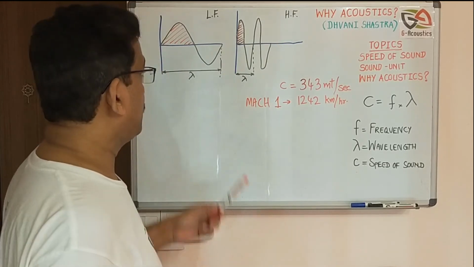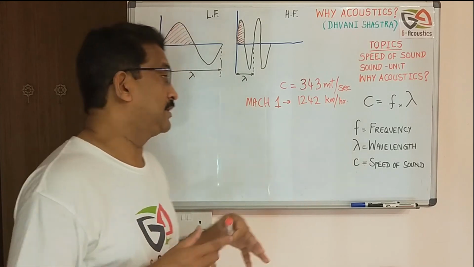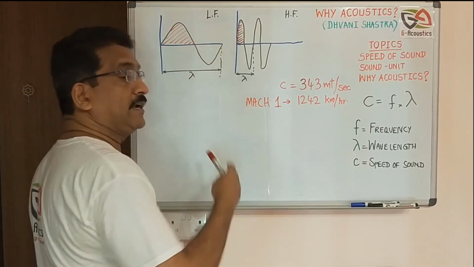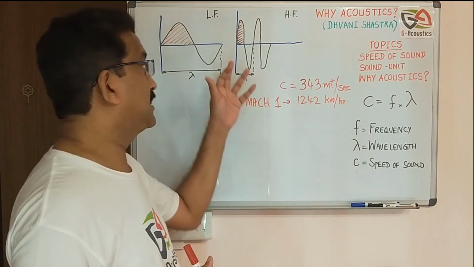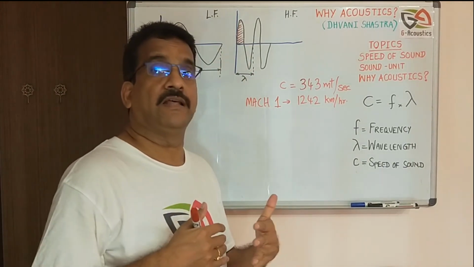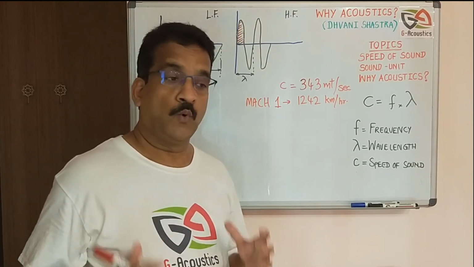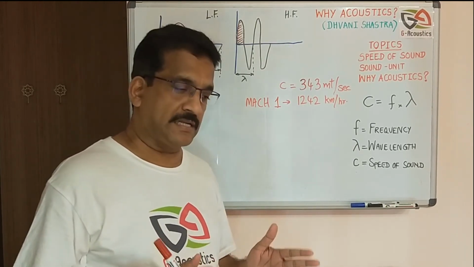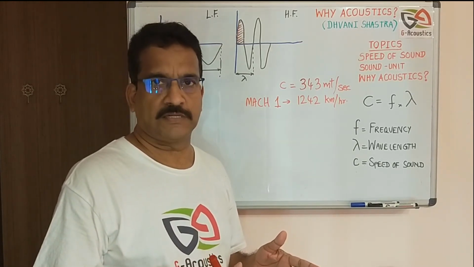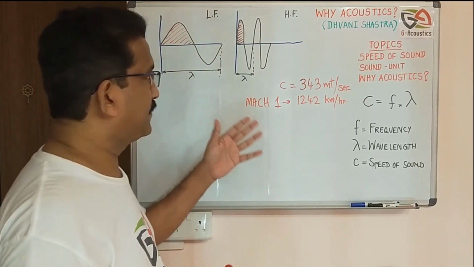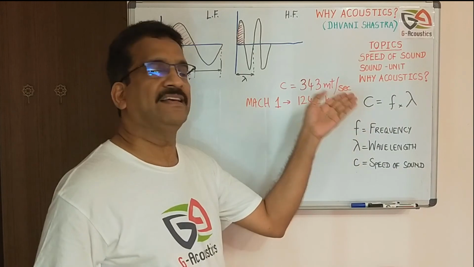Now, what exactly it means is, low frequency has more energy. You see the more shaded area, it signifies more energy is there in the low frequency, whereas for high frequency, the energy content is low. That's why we need big amplifiers to produce low frequency, whereas a very small amplifier is just enough to produce a high frequency signal. So that is a basic difference, and this is the relationship between the frequency, wavelength and the speed of the sound.